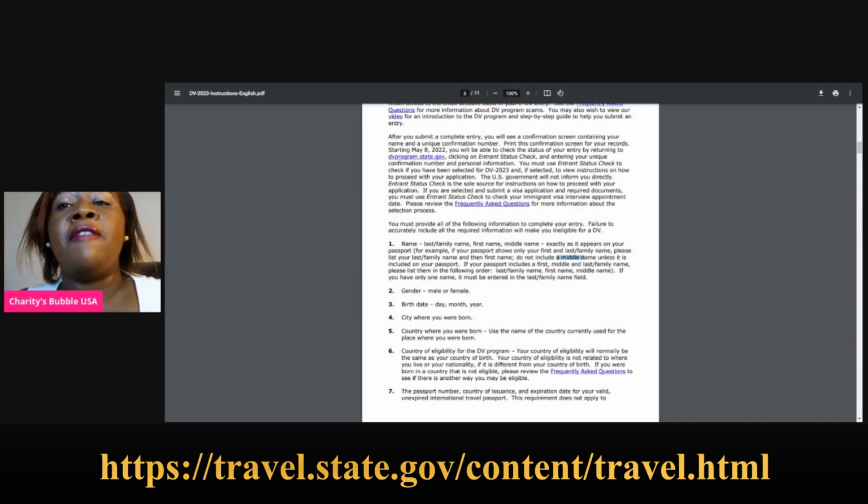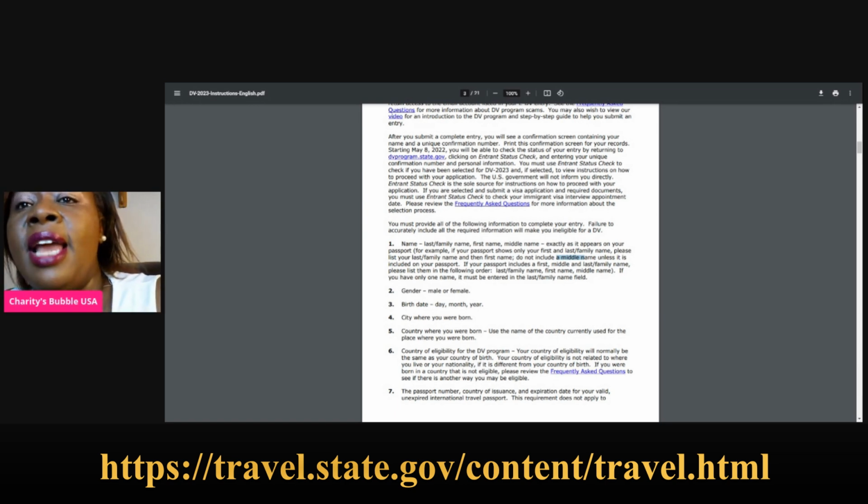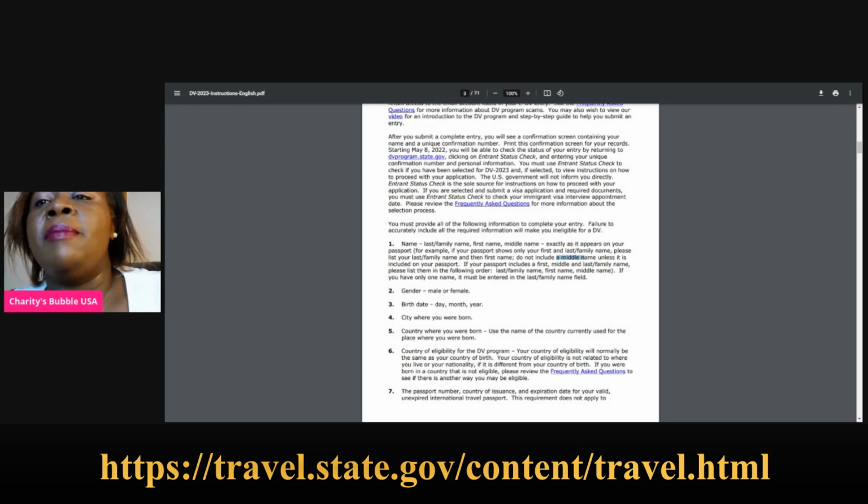If your passport has a first, middle, and last family name, we said that we are going to start with the last name, then the first name, and then the middle name. Please list them in the following order: last name, first name, and middle name. So, let's assume Mary Jerry Kemani. It will be Kemani Mary Jerry. That's an example that I've given you.